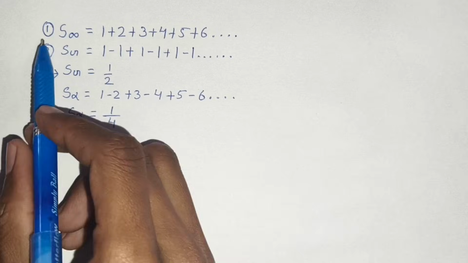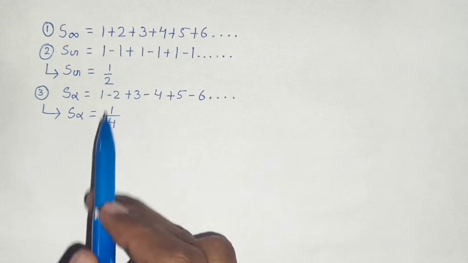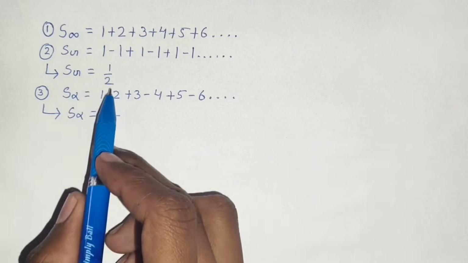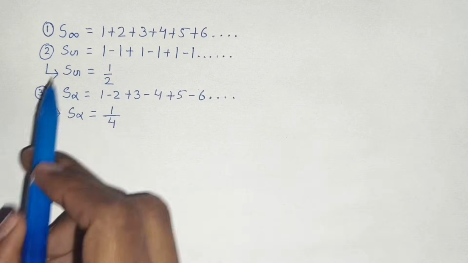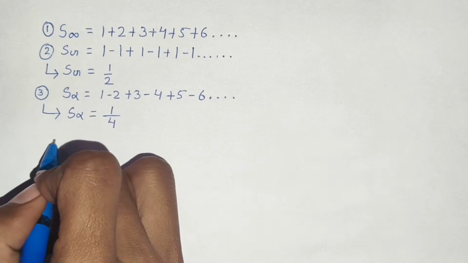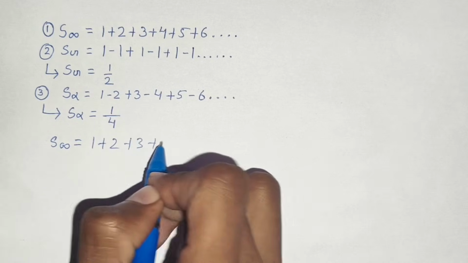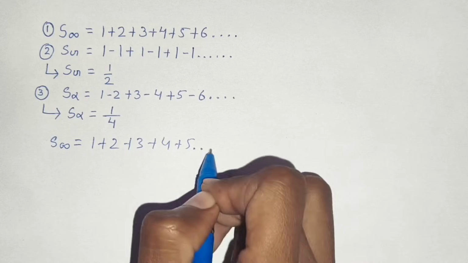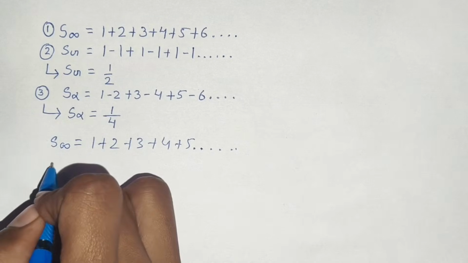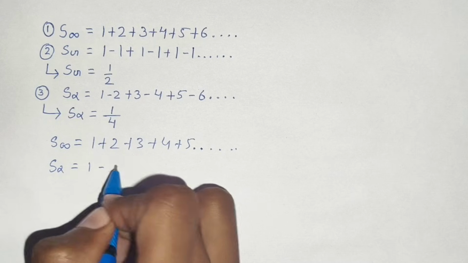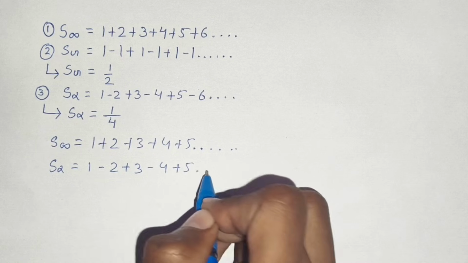Now I have written all three series, and the two series which we have reassigned the values are Sg equals 1 by 2 and S alpha equals 1 by 4. So now let's go to our main series, which was S infinity equals 1 plus 2 plus 3 plus 4 plus 5 and so on. And we know S alpha equals 1 minus 2 plus 3 minus 4 plus 5 and so on.